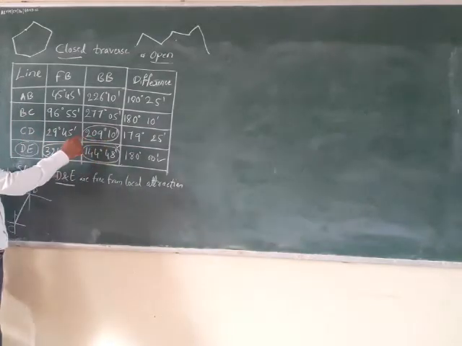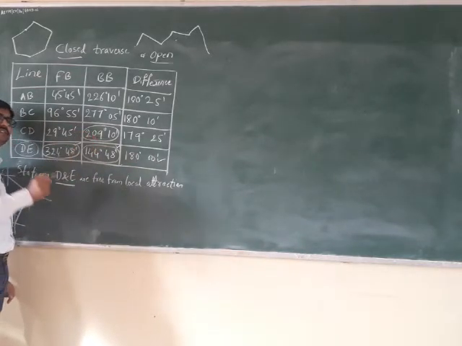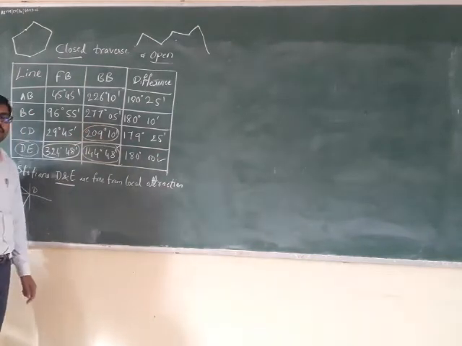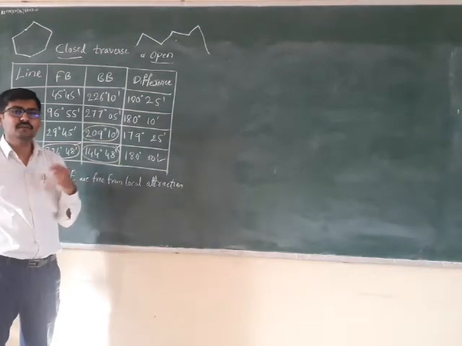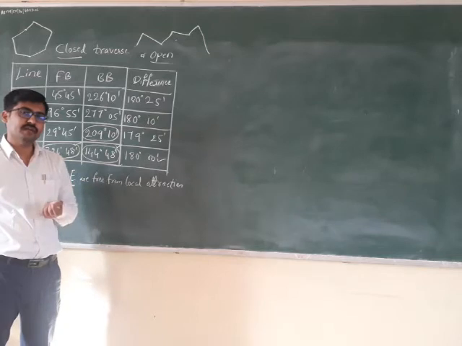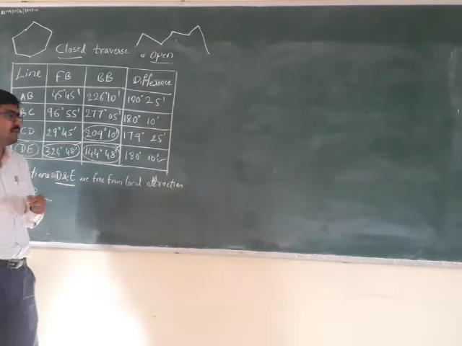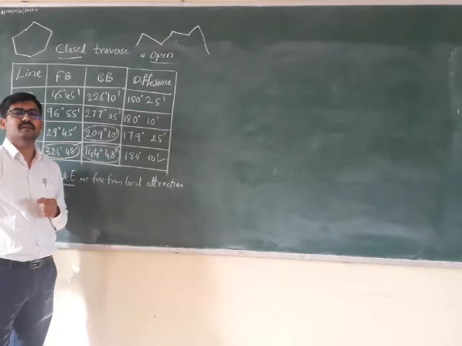So now you just look at this. If back bearing of certain line is correct, right? If back bearing of CD is 209 degree and 10 minutes. So in the previous classes you have seen how to find out back bearing when forward bearing is given, or how to find out forward bearing when back bearing is given. How will you find out this? Because difference between forward bearing and back bearing is 180 degree.